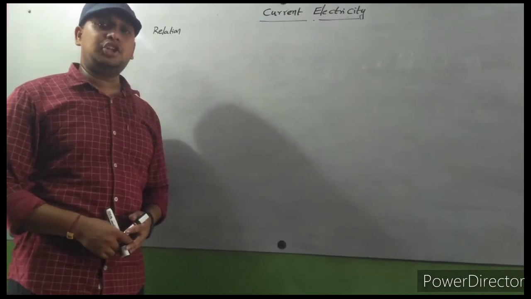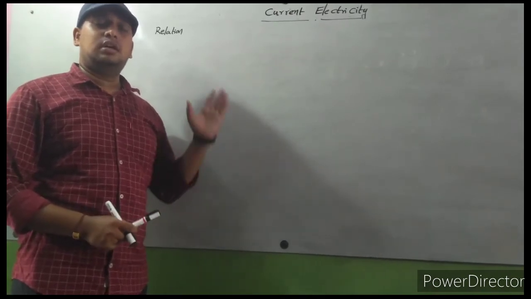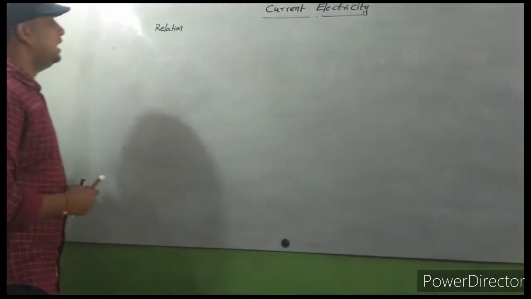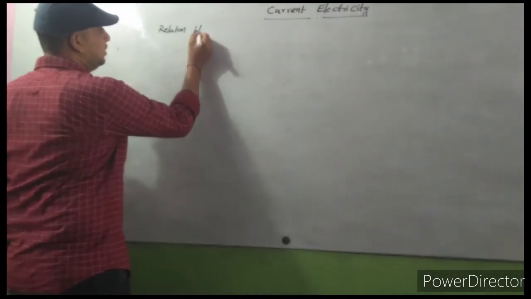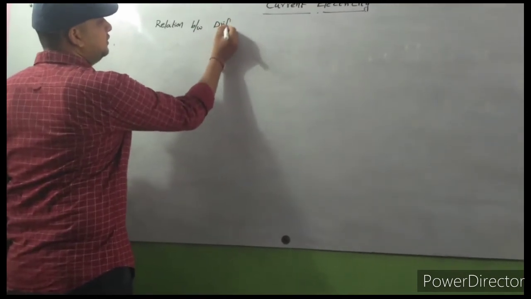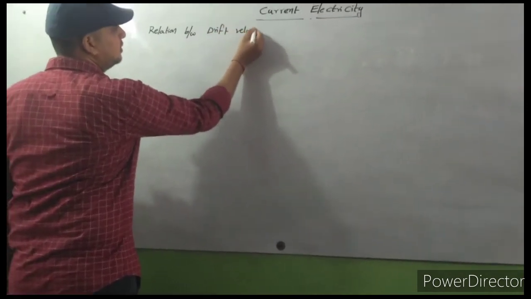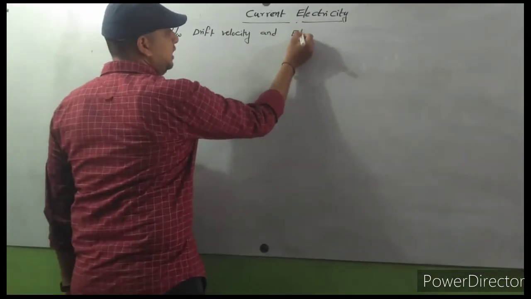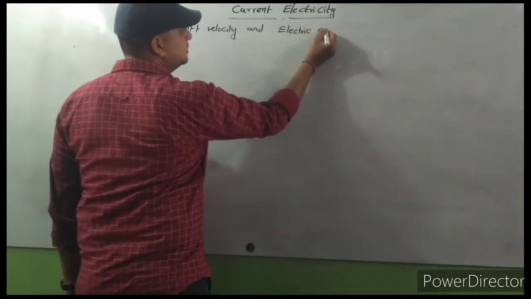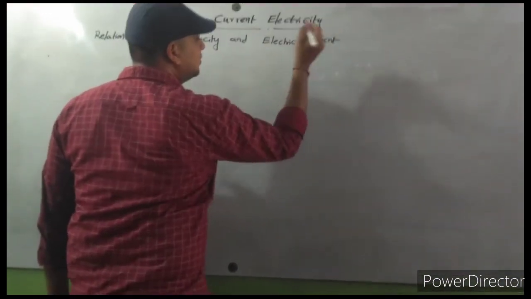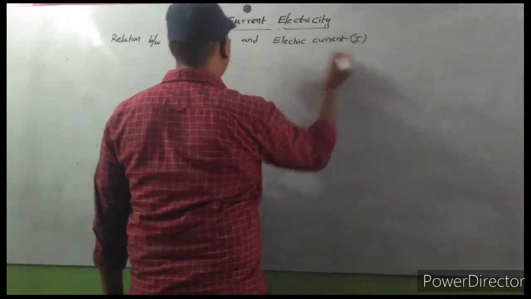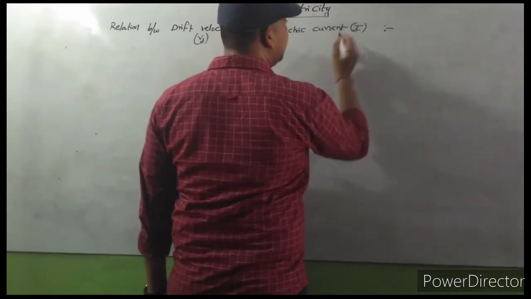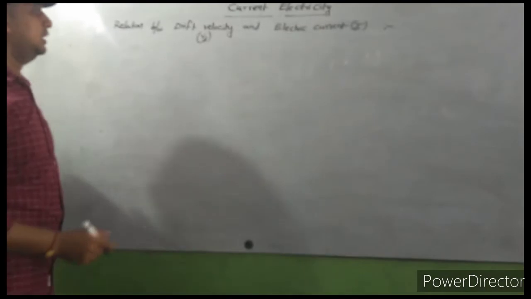Well, continuing my lecture on the chapter current electricity, the topic is the relation between drift velocity and electric current I. What is the relation between drift velocity Vd and electric current?